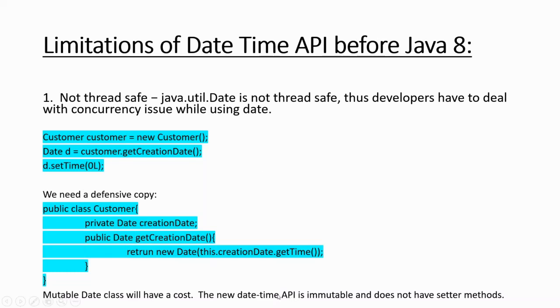But the new date and time API is immutable, guys. It cannot be changed. I think it doesn't have setter methods. So this is the first limitation.